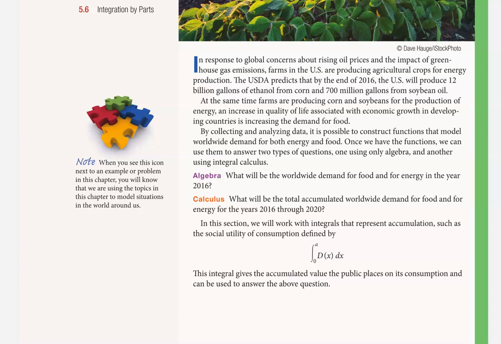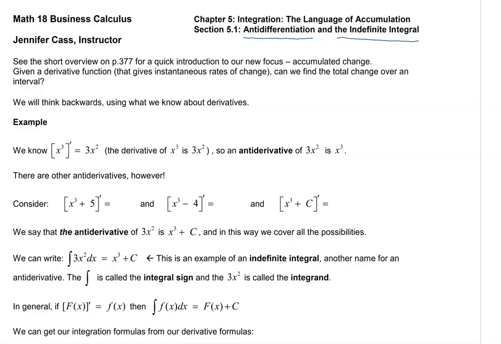In this section, we will work with integrals that represent accumulation, such as the social utility of consumption, defined by, and then here's our new notation that we're going to learn, the integral from 0 to a of a demand function d of x dx. This integral gives the accumulated value the public places on its consumption and can be used to answer the above calculus question. So that's in the introduction to our book. I'm going to go back to our notes now.